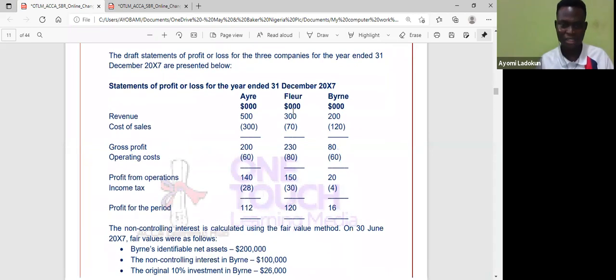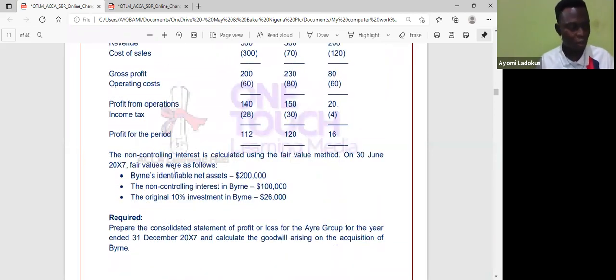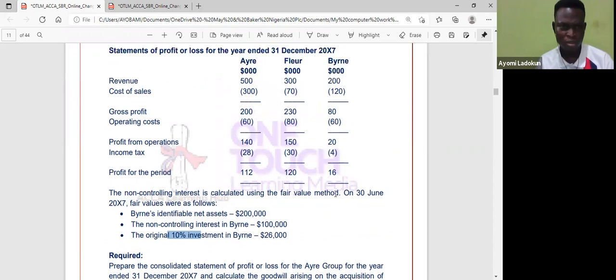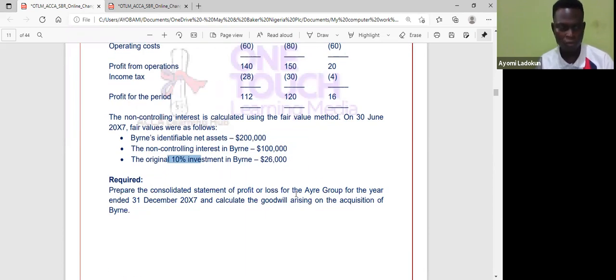So we're given the financial statements. The non-controlling interest is calculated using the fair value method. On 30th June, the fair values were as follows. Brunner's identifiable net assets, I told you, they always give you. Now the non-controlling interest, then the original 10% interest at $26,000. Prepare the consolidated statement of profit or loss for the year ended 31st December 2007 for Aya Group, and calculate the goodwill arising on acquisition.